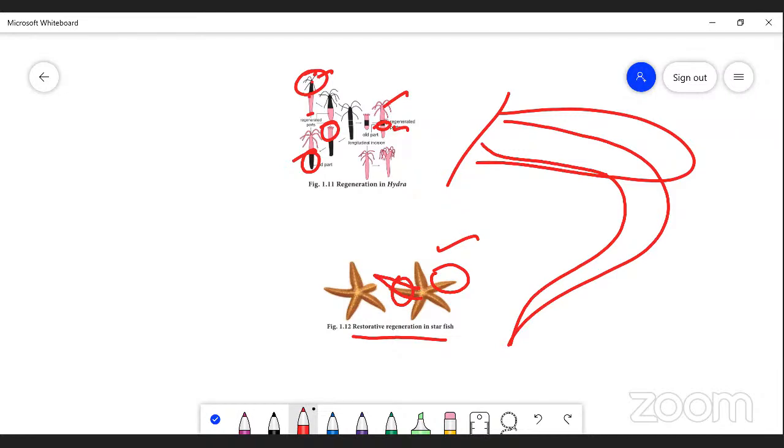Okay, children, now we revise the topic. Budding: what is meant by budding? What are the two types of budding? Exogenous budding and endogenous budding. Examples of exogenous budding are Leucosolenia sponges and hydra. If the buds develop on the body surface, it comes in the category of exogenous budding. Endogenous budding has two examples: one is Noctiluca, another is sponges.